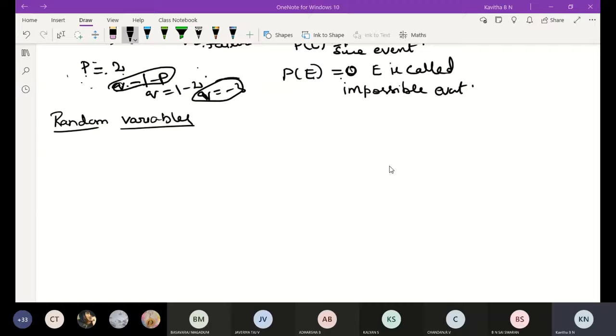Okay, now notepad is visible now. Yes, ma'am.